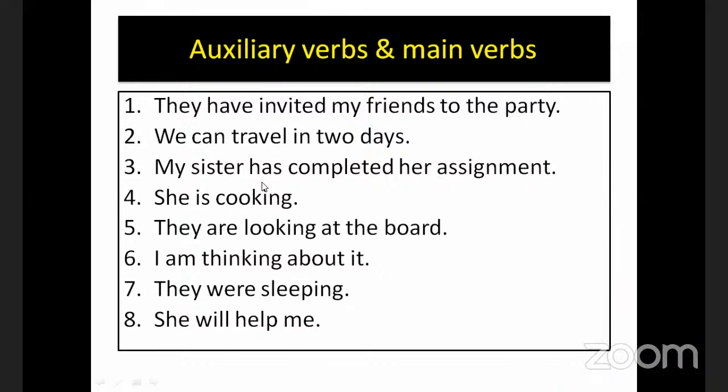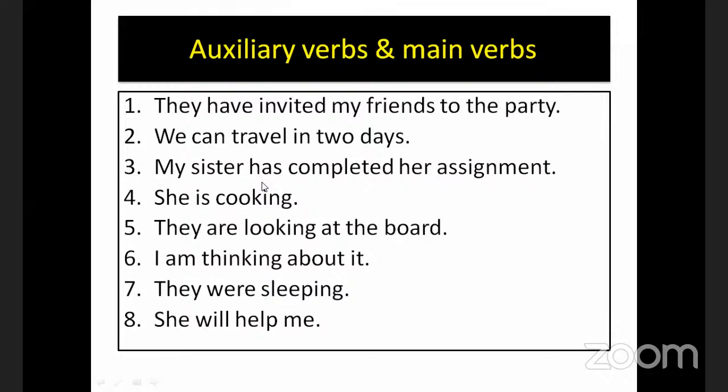Just have a look at these questions. I shall just read it for you. Meanwhile, try to mark the auxiliary verb as well as the main verb. We can travel in 2 days.